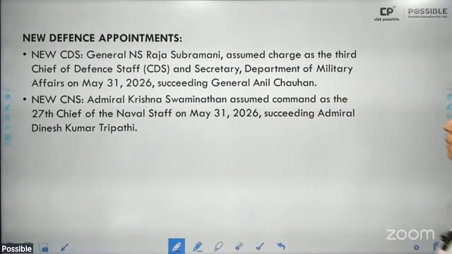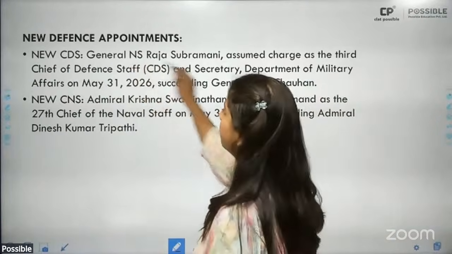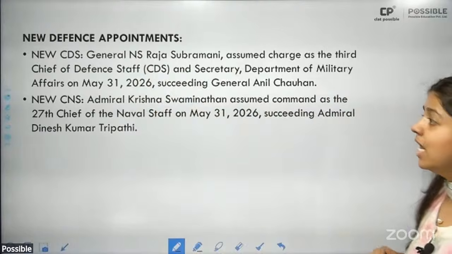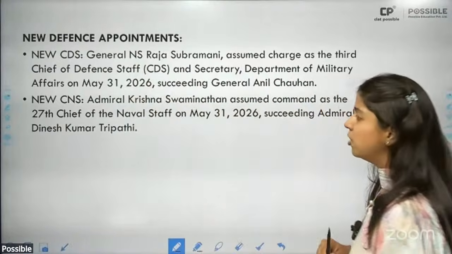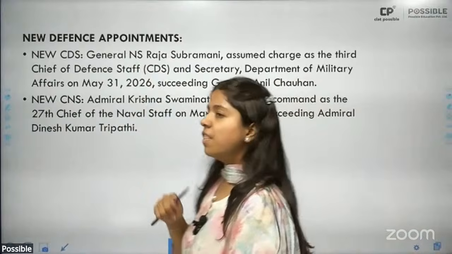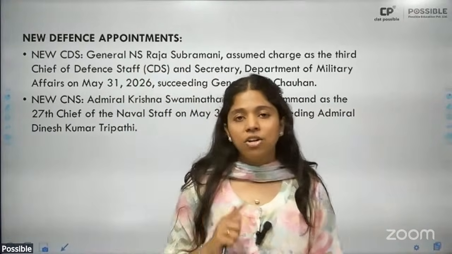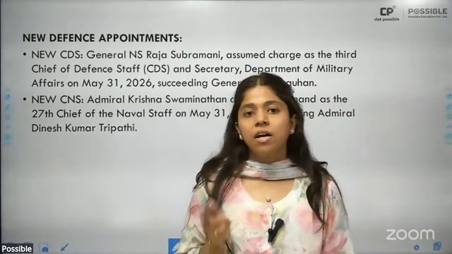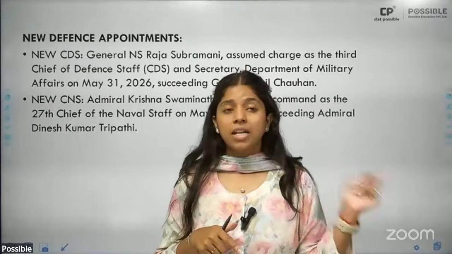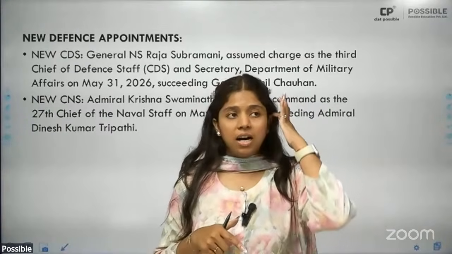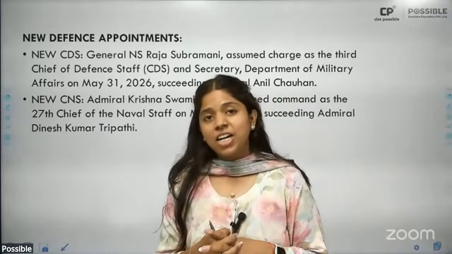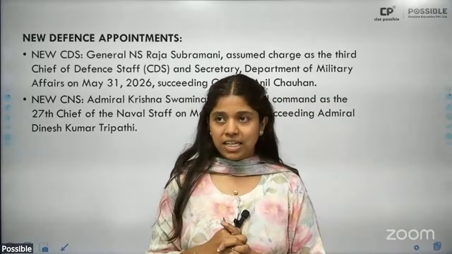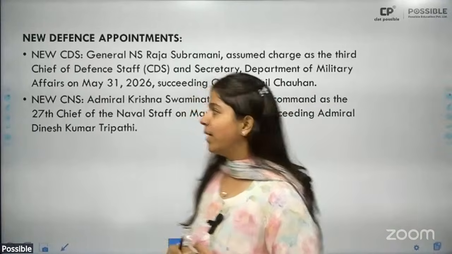Then new defense appointments. We have the appointment of the new Chief of Defence Staff for India, General N.S. Raja Subramani. He is the third Chief of Defence Staff. He will succeed General Anil Chauhan, who was the second CDS. The first CDS was General Bipin Rawat, who died in a helicopter crash. Another thing about the CDS is that it was recommended by the Shekatkar Committee in 2016, and it was officially created in 2020.